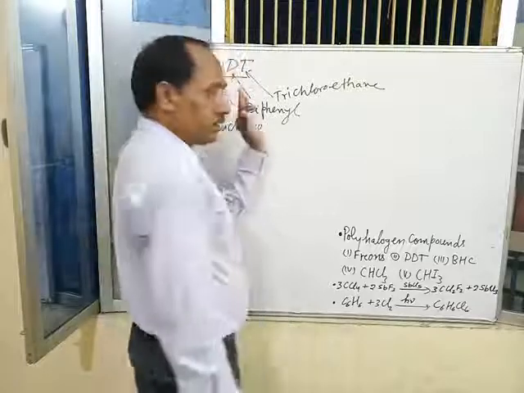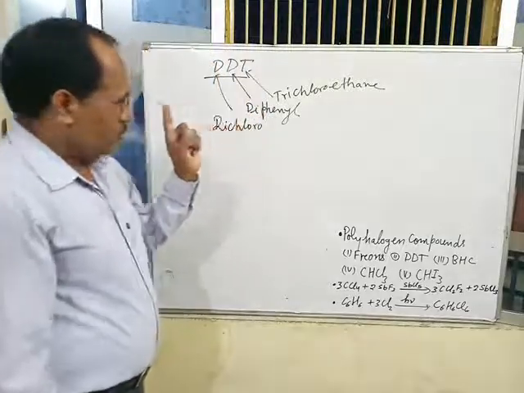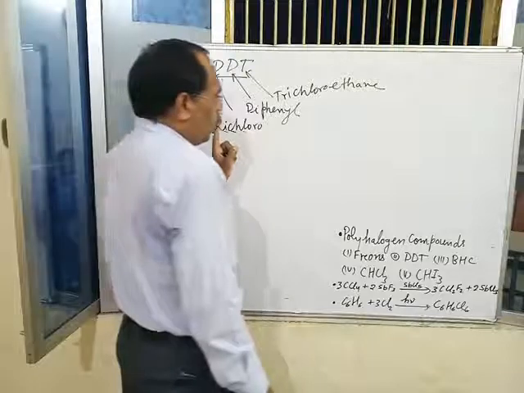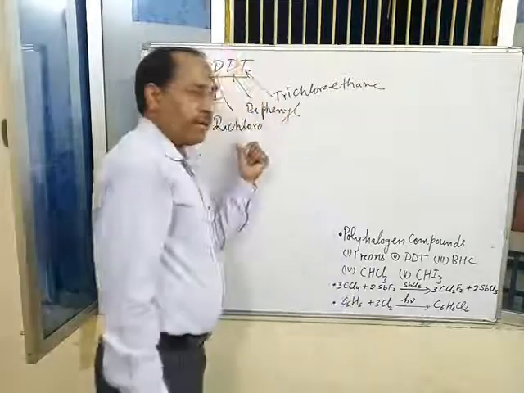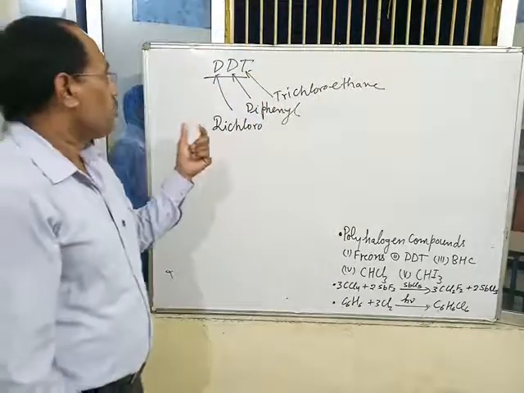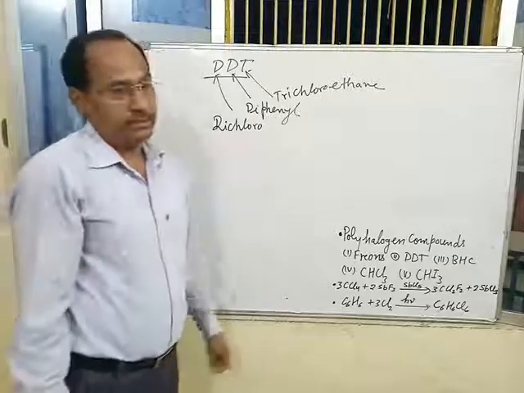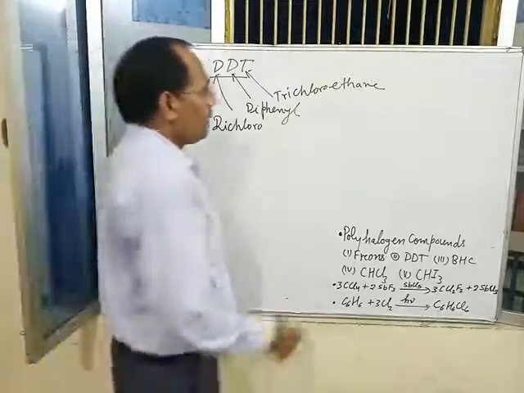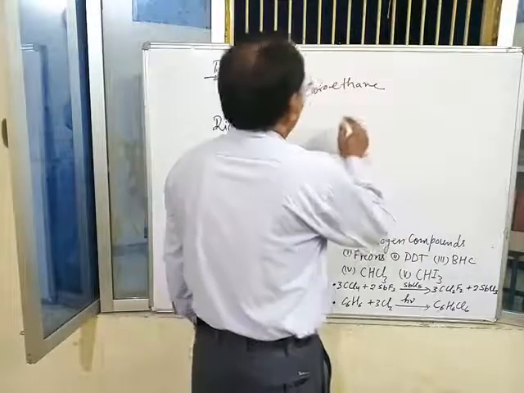DDT is the first chlorinated organic compound, the first chlorinated insecticide, prepared by Paul Muller.